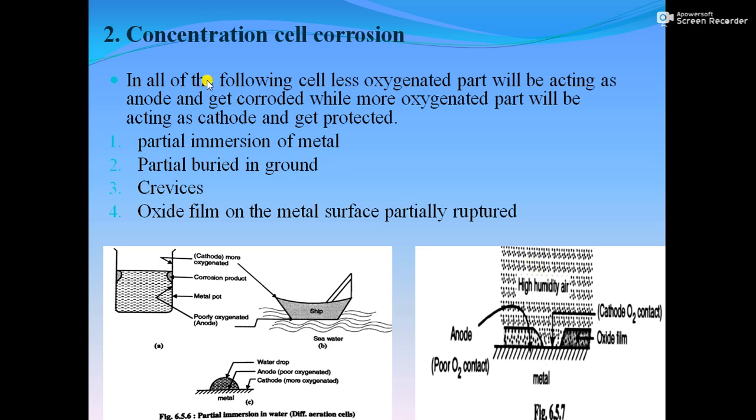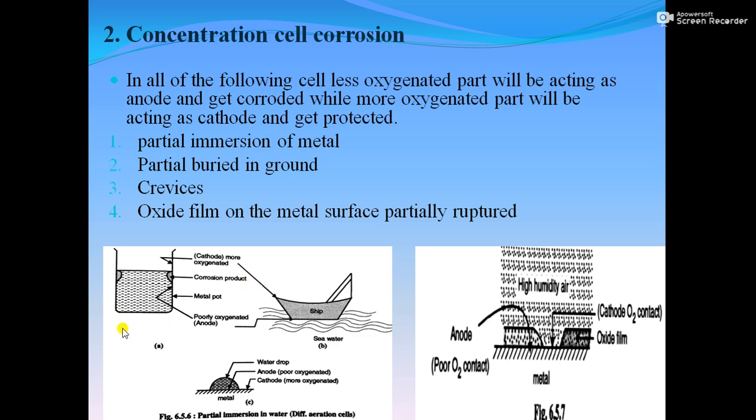Second is concentration cell corrosion. Concentration cell corrosion means that basically, in the following cell, the less oxygenated part will act as the anode and get corroded, while the more oxygenated part will act as the cathode and get protected. As I can show you, there are a few examples: the partial immersion of a metal, a metal partially buried in the ground, crevices, oxide film on the metal surface, and partial rupture. So these can be the conditions for concentration cell corrosion.